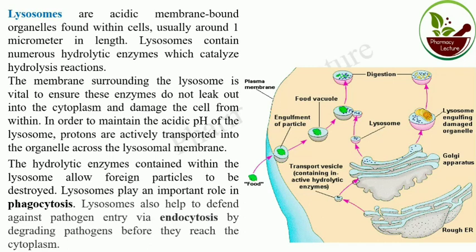So whatever foreign particle comes to the lysosome, it engulfs it. Phagocytosis or endocytosis is the function of lysosome. How does it do this? With the help of hydrolytic enzyme. Different hydrolytic enzyme reactions catalyze the hydrolytic reaction and destroy it.